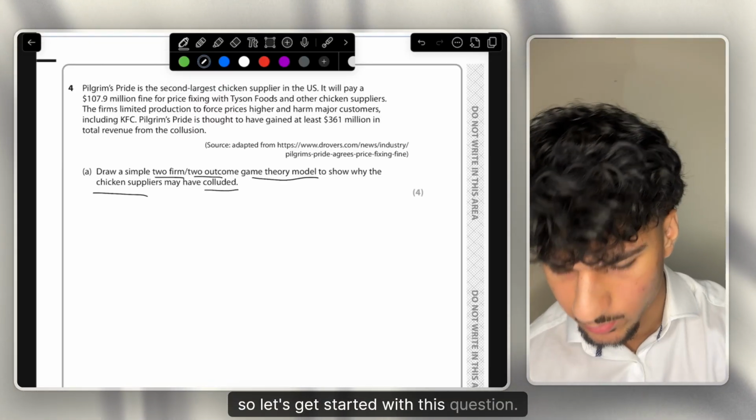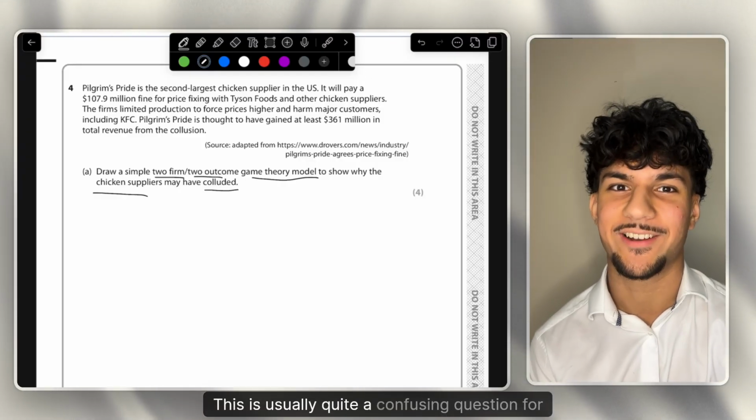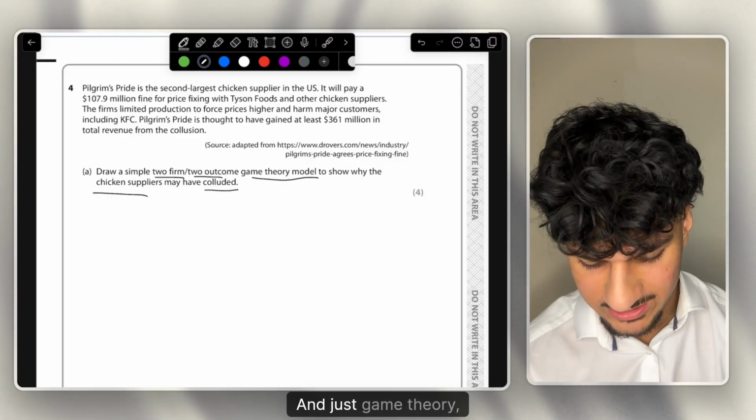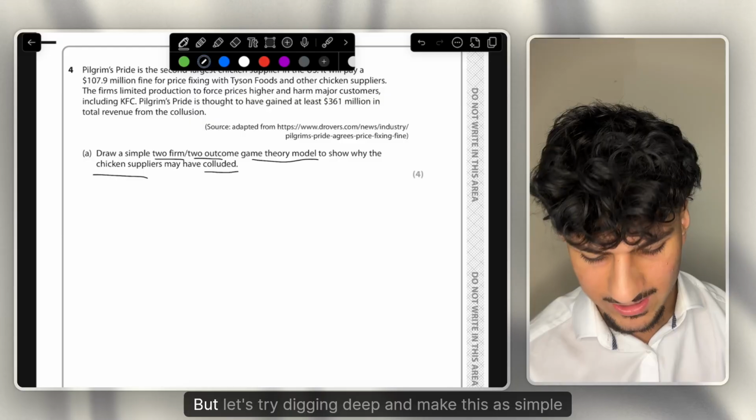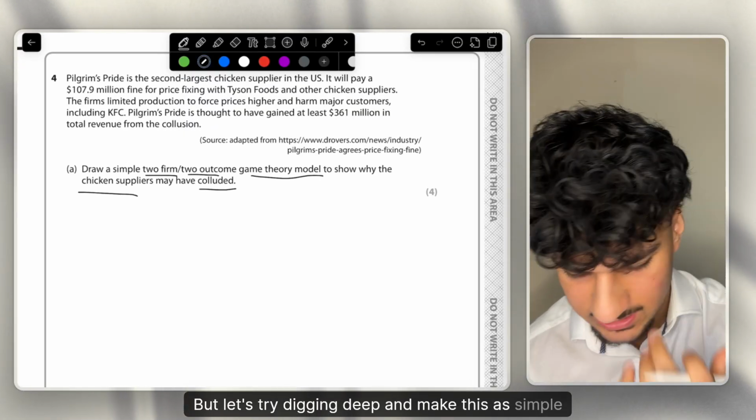Okay, so let's get started with this question. This is usually quite a confusing question for quite a lot of students, and game theory just confuses a lot of people, but let's try digging deep and make this as simple as possible for you.